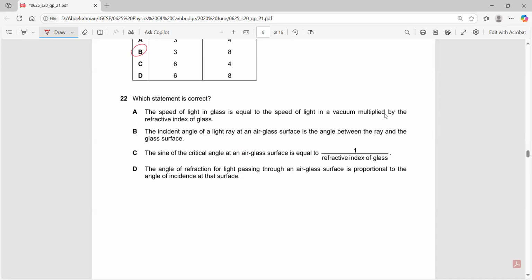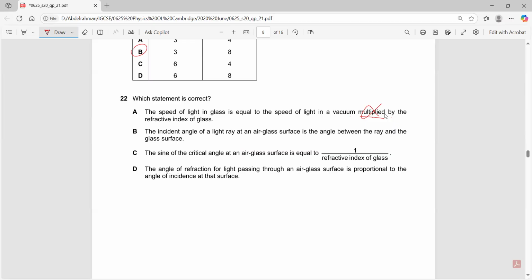The speed of light in glass is equal to the speed of light in a vacuum divided by the refractive index. This means, from this statement, that the speed of light in glass is faster than the speed of light in the vacuum, which is wrong.